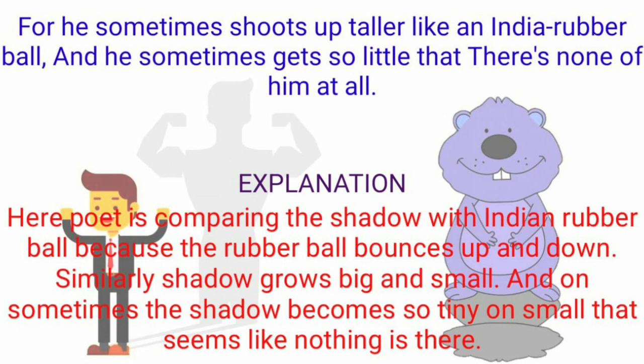We know that when we are playing with the ball, the ball bounces up and down. It goes high and comes down. In the same way, the shadow also becomes bigger and smaller. Sometimes it looks very big and sometimes it looks very small. So when it becomes small, nothing is visible.